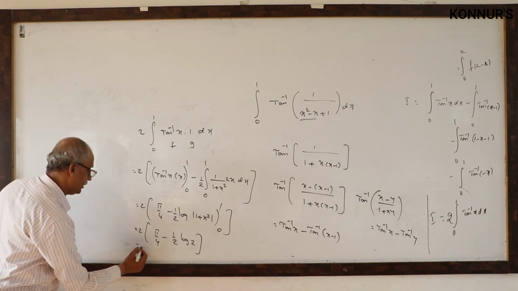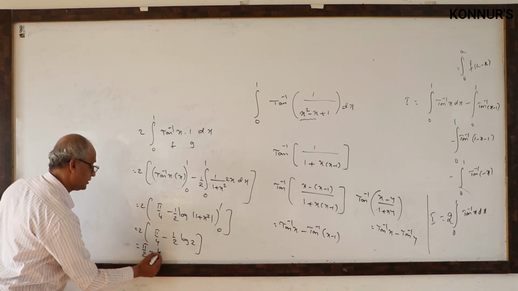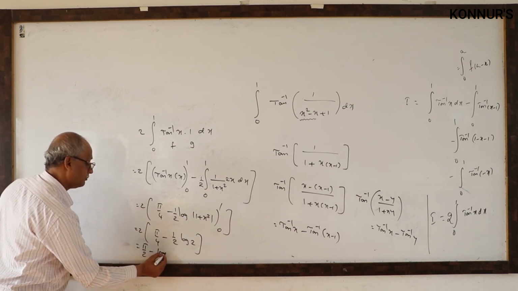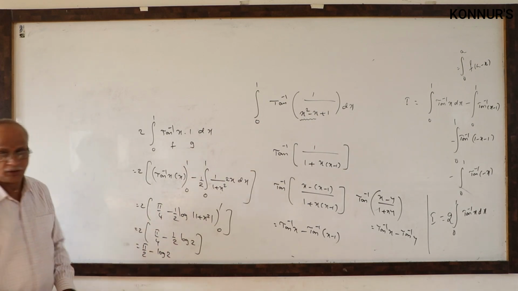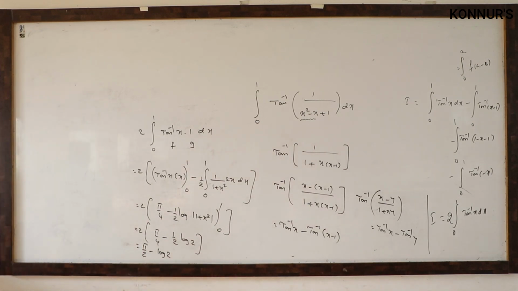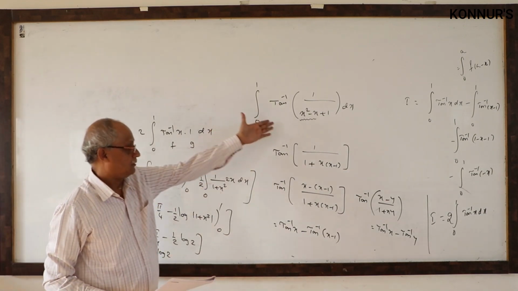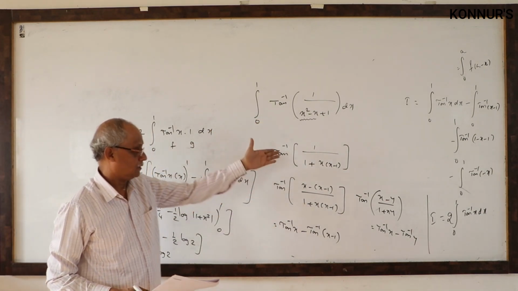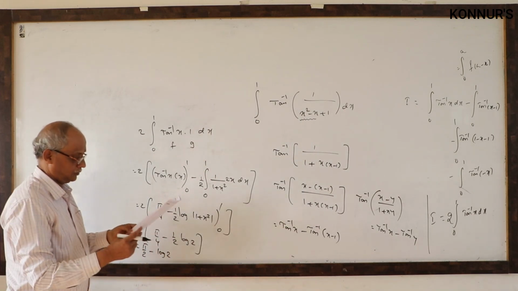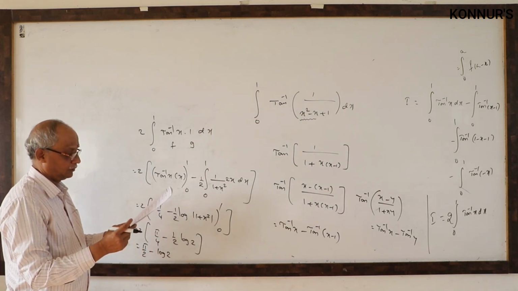So what is finally, we can compare with the options: pi by 2 minus log 2 must be the value. That much story is there. It is totally concept. So many interlinking: inverse trigonometry, definite integral properties, integration by parts, everything.